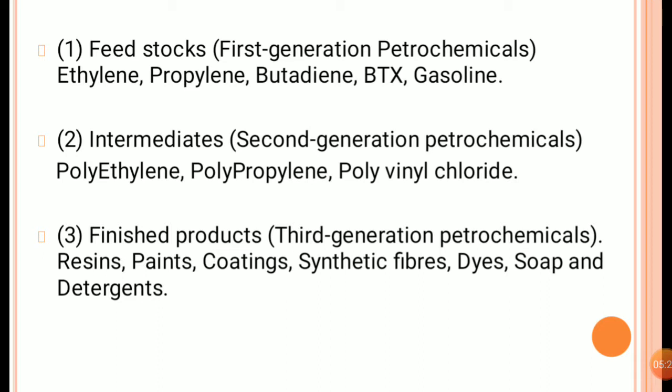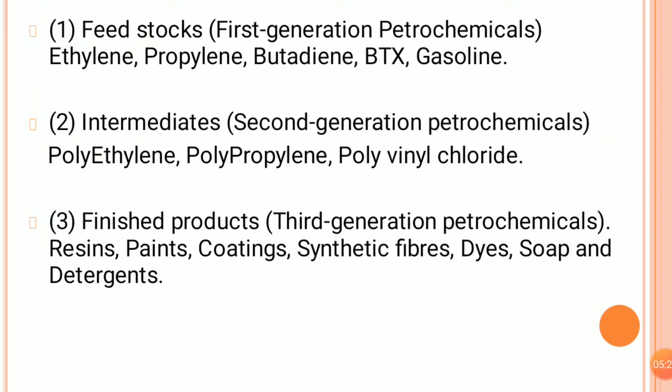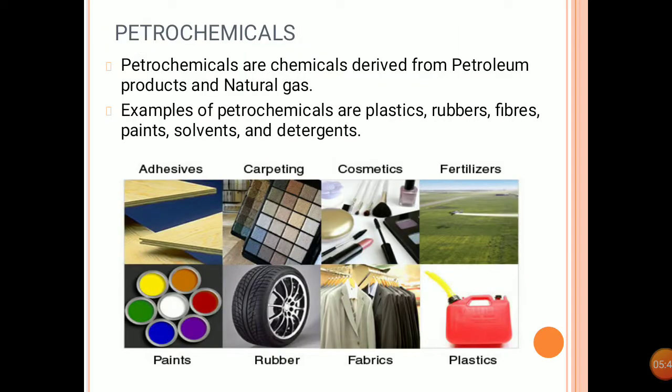Then again the intermediates are given physical as well as chemical changes and converted into valuable products. These are called the third generation, and they can be used in our day-to-day life. Examples are resin, paints, coating, synthetic fiber, dyes, soap, and detergent. So these three steps are mainly used in the chemical industry.